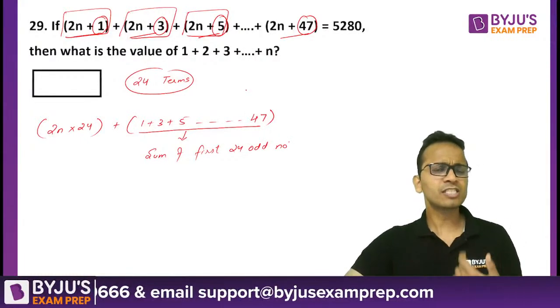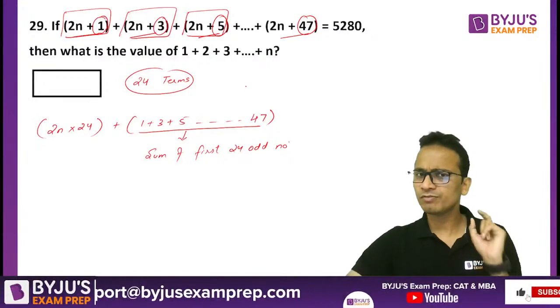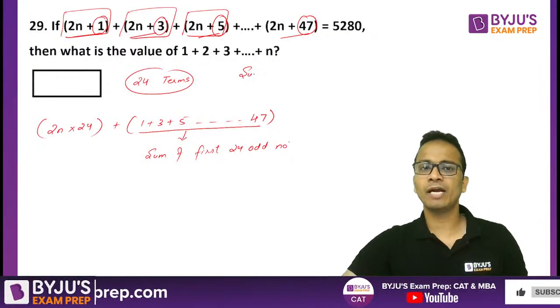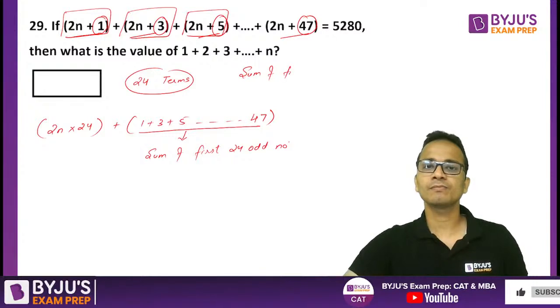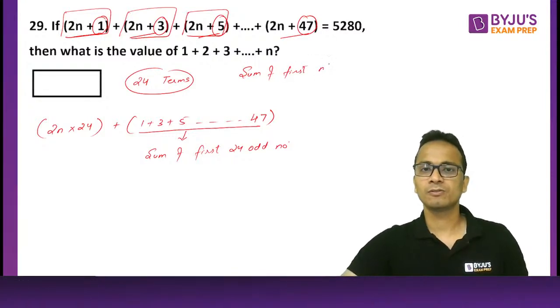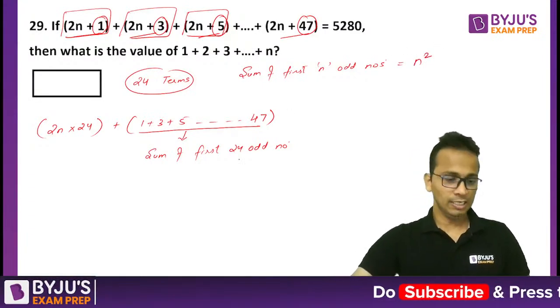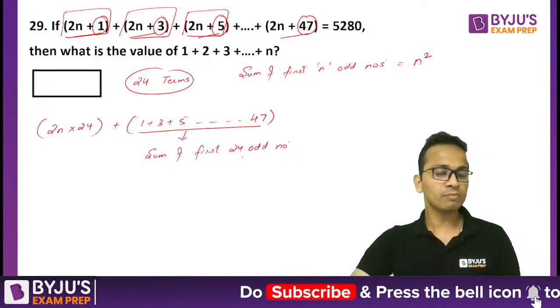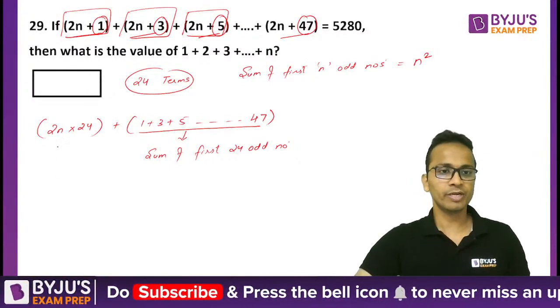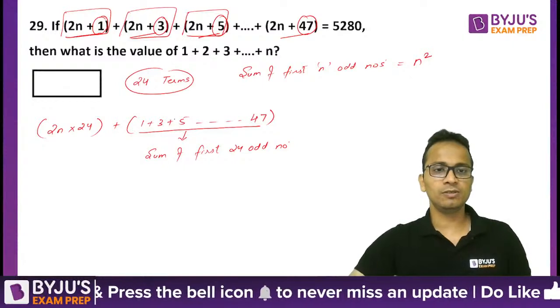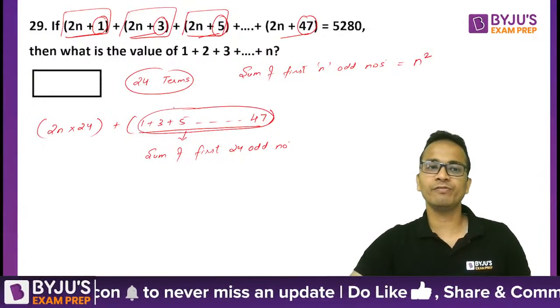Now, carefully, the sum of the first n odd numbers, I'm writing the formula: the sum of the first n odd numbers is n square. So the sum of the first 24 odd numbers will be 24 square.